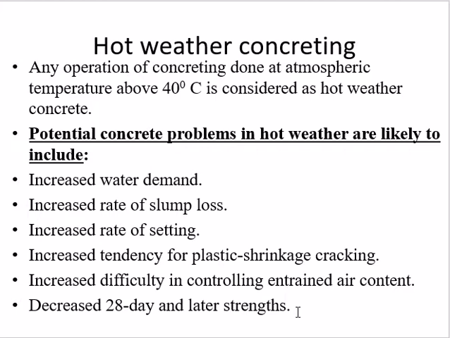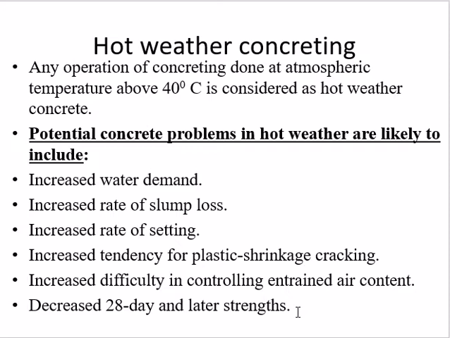At that time some precautions have to be taken. Number one, erect temporary wind breakers to limit wind velocities, and sun shades to reduce the concrete surface temperature. Second, cool the aggregate and the mixing water added to the concrete mixture to reduce its initial temperature. Then use a concrete consistency that allows rapid placement and consolidation.